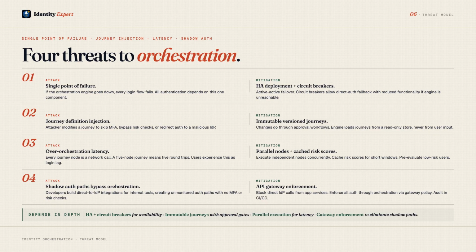Threat 4. Shadow authentication paths that bypass orchestration. Developers build a quick direct-to-IdP integration for an internal tool, bypassing the orchestration engine entirely. Now there is an unmonitored authentication path with no risk evaluation and no MFA. Mitigation. Enforce all authentication through the orchestration layer via API gateway policy. Block direct IdP calls from application services. Audit for shadow paths in CI/CD pipelines.